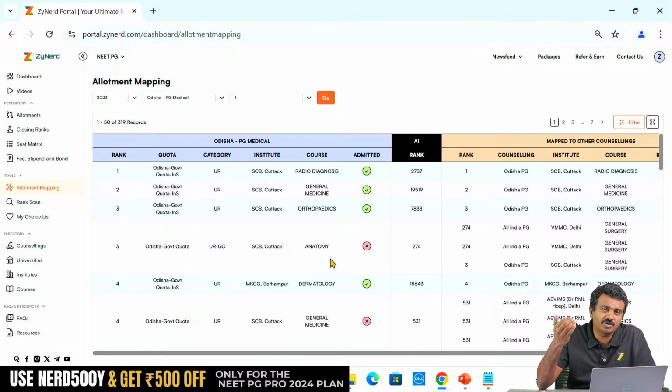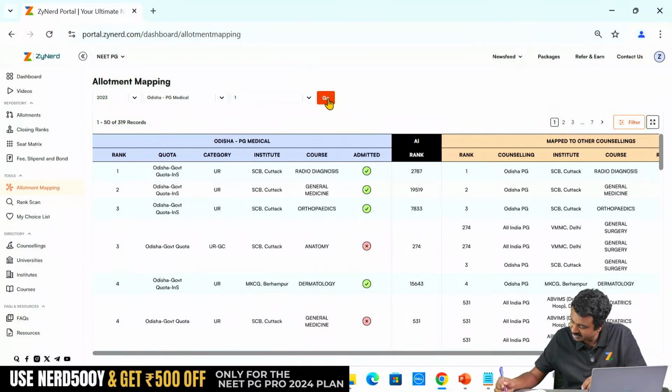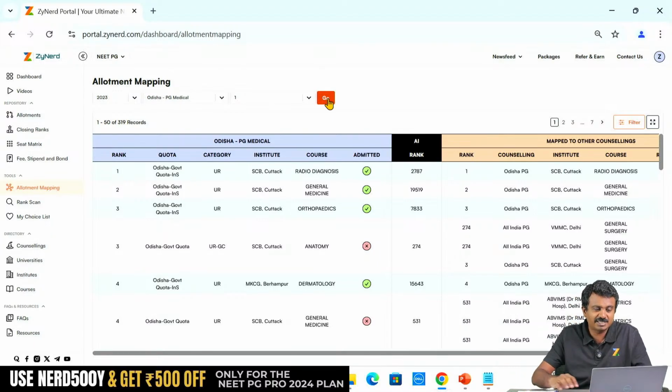So right from the time the admitted status is published, you will know the vacancies for the next round 2 for that state. That also we will update. So this we believe is very comprehensive information. I'll just check on anything else that I have missed out taking you through. Okay, so that is pretty much it.